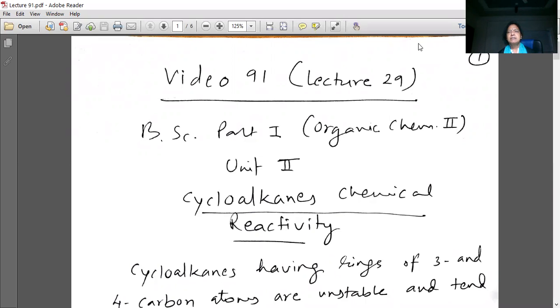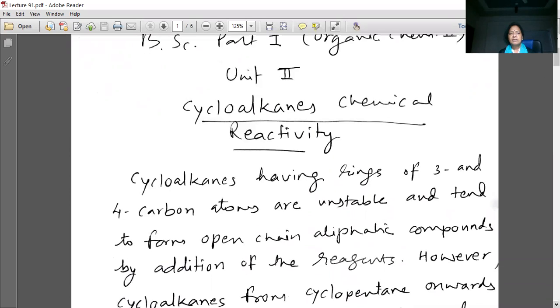It is for BSc Part 1, Organic Chemistry 2, Unit 2. Today, we will discuss cycloalkanes chemical reactivity. Cycloalkanes having rings of 3 and 4 carbon atoms are unstable and tend to form open chain aliphatic compounds by addition of the reagents.